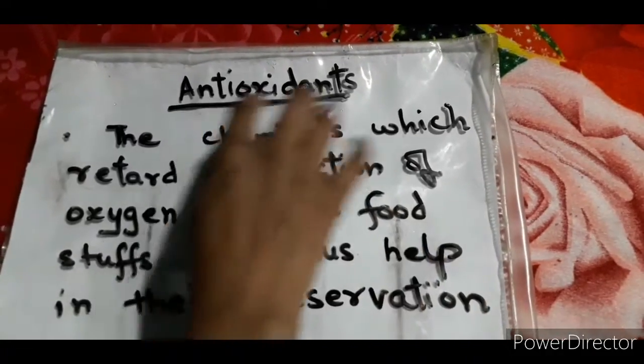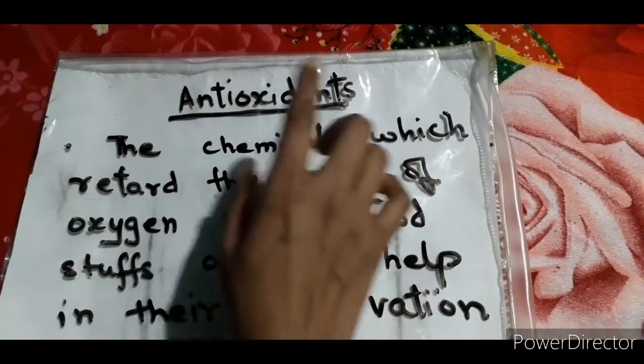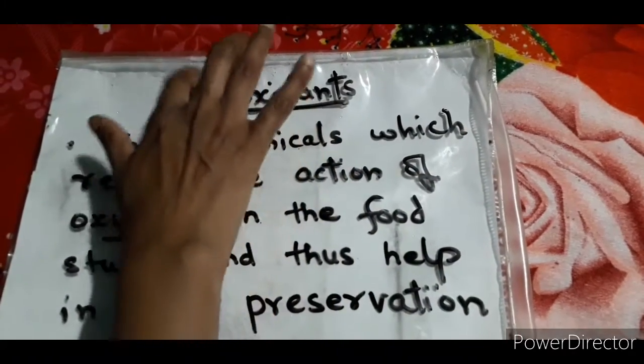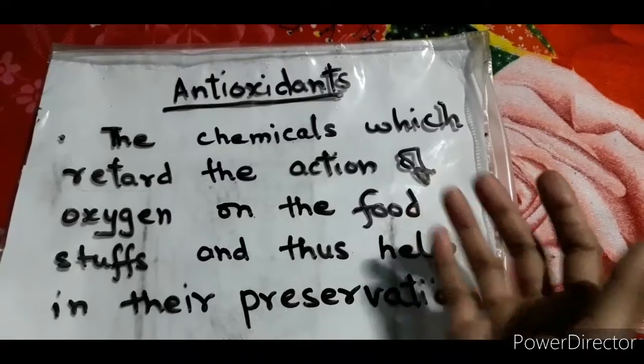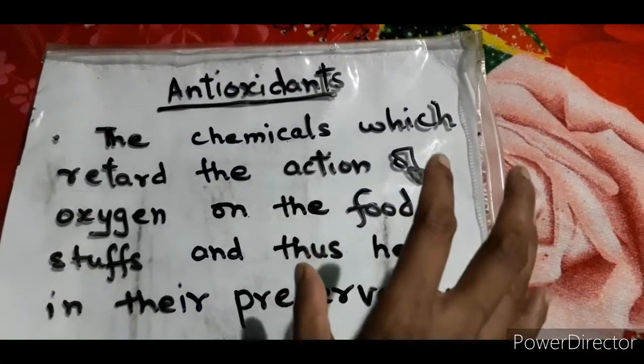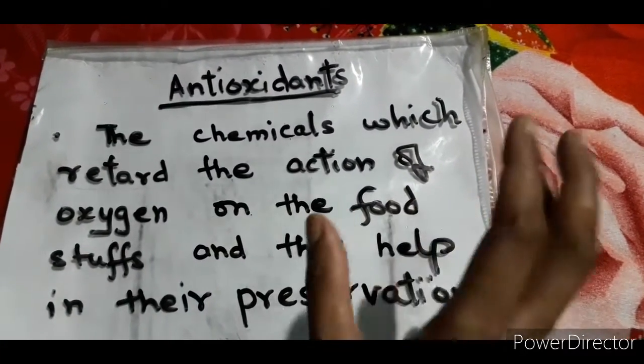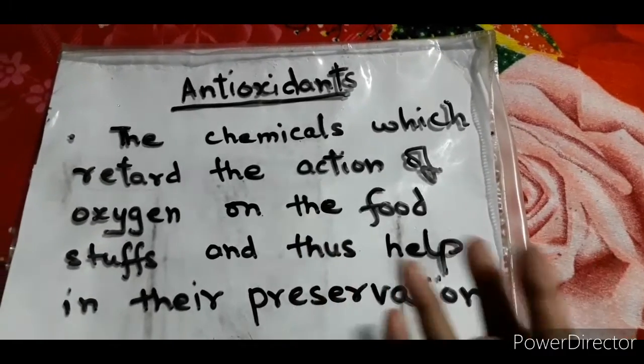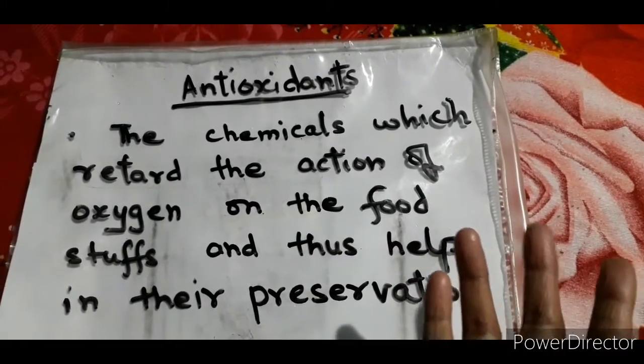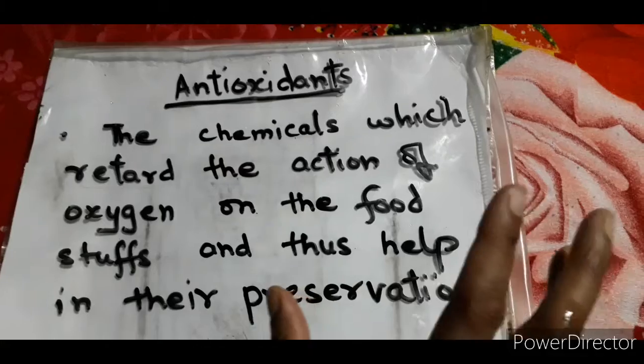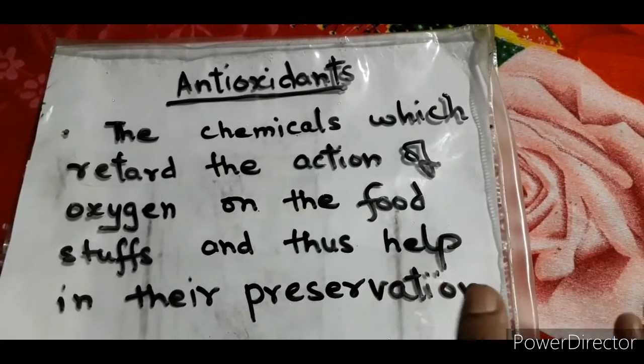Now we'll study the first chemical in food, and this is antioxidant. This is a very common name which you have heard in your day-to-day life, and it is basically a chemical which retards the action of oxygen on the foodstuff or the food materials which you are using, and it helps in preserving the food for a longer period of time.